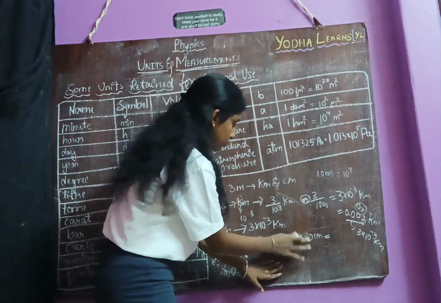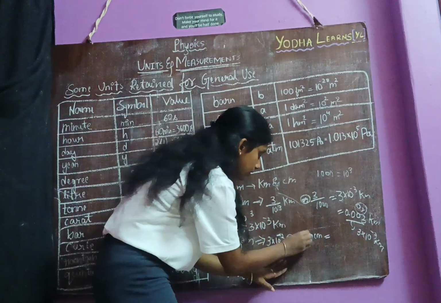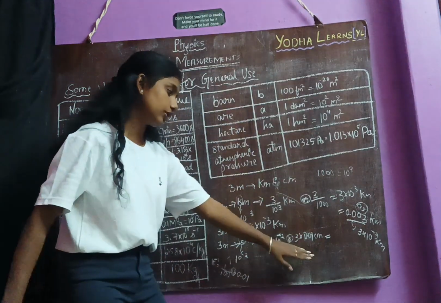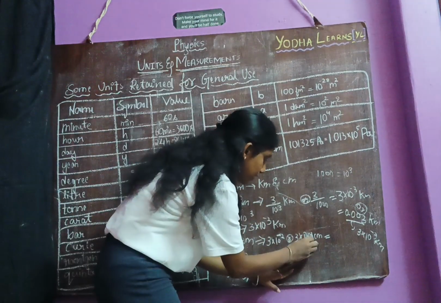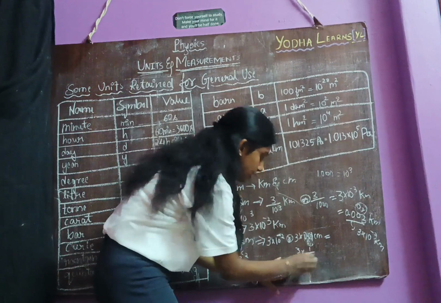Sorry, this is 0.01, 1 divided by 100. So this becomes centimeter. Or else you can write it as 3 into 1 divided by 100.